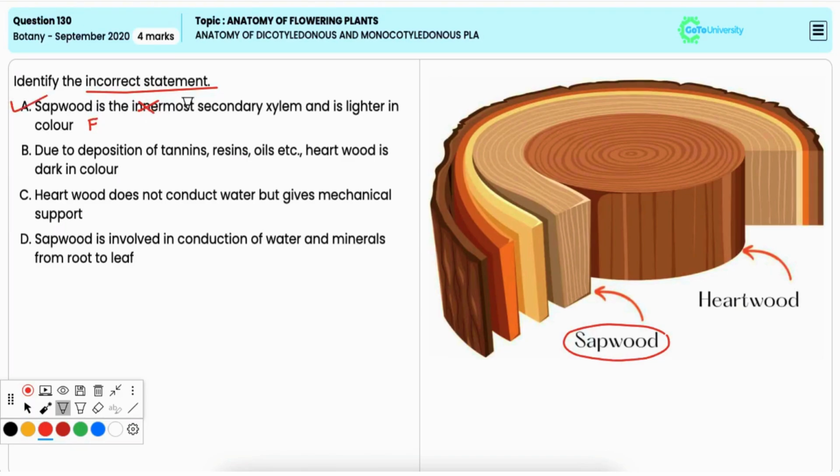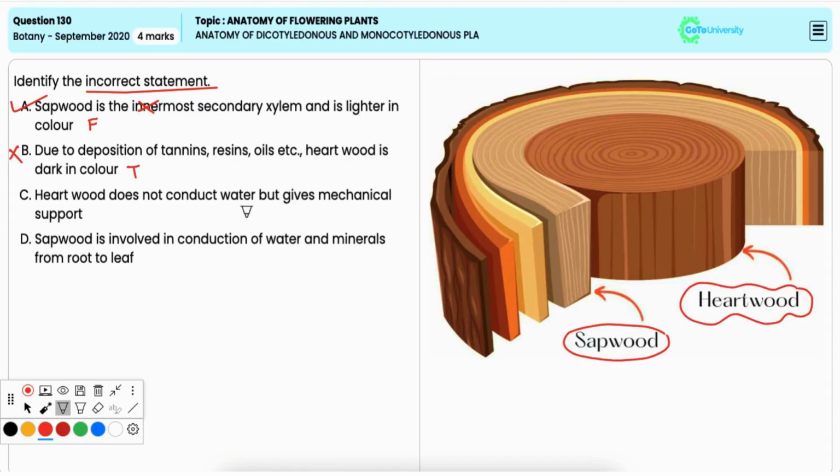Option B, due to deposition of tannins, resins, oils, etc., heartwood is dark in color. Now, this is true. The deposition of these substances indeed makes heartwood darker and more resistant to decay. Hence, it is incorrect option.